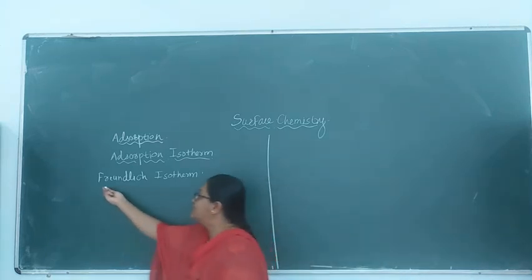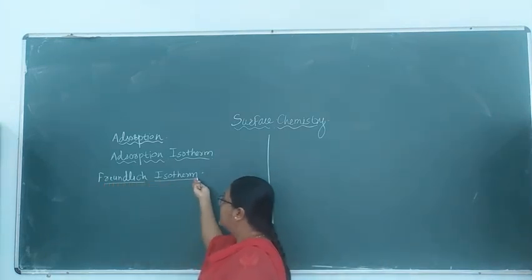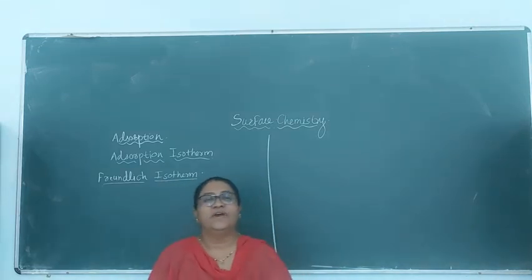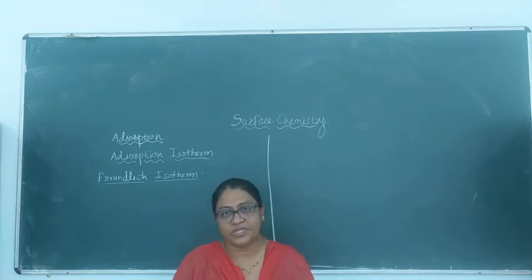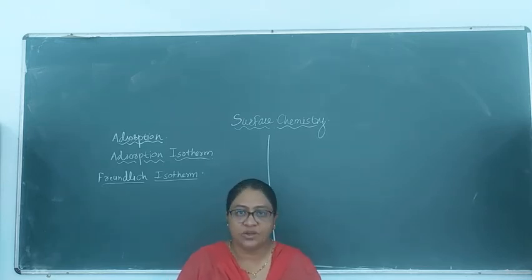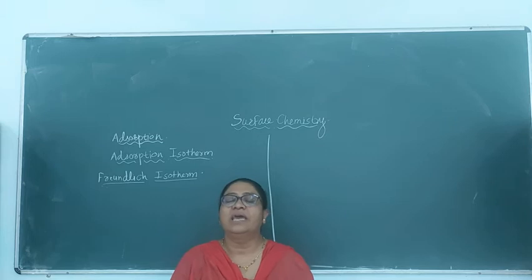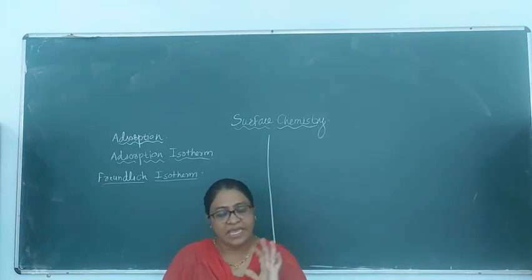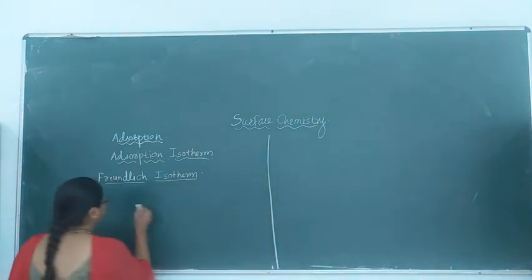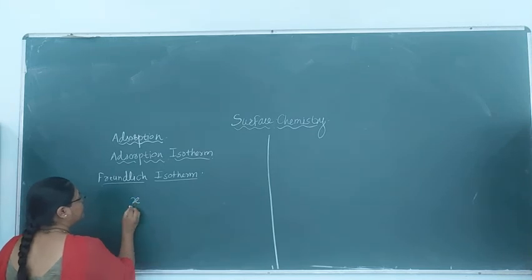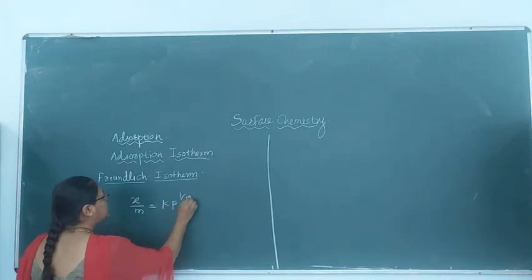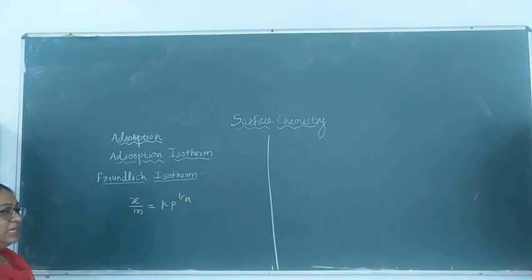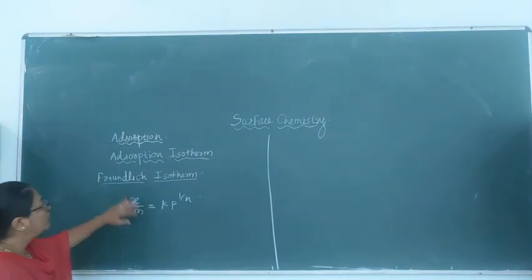The Freundlich adsorption isotherm shows the variation of the extent of adsorption with the pressure or the concentration at equilibrium, and the relation here is x by m is equal to k into p raised to 1 upon n. This is the equation of the Freundlich adsorption isotherm.